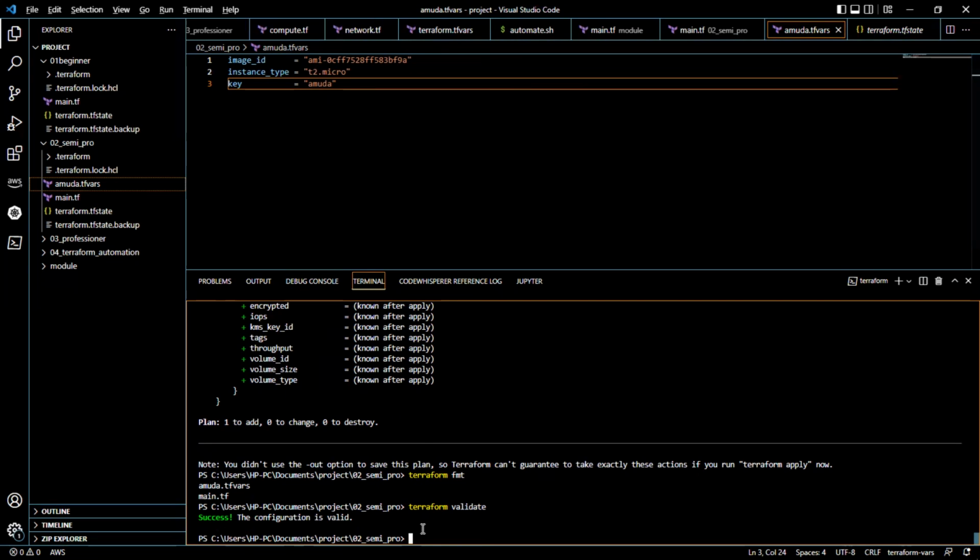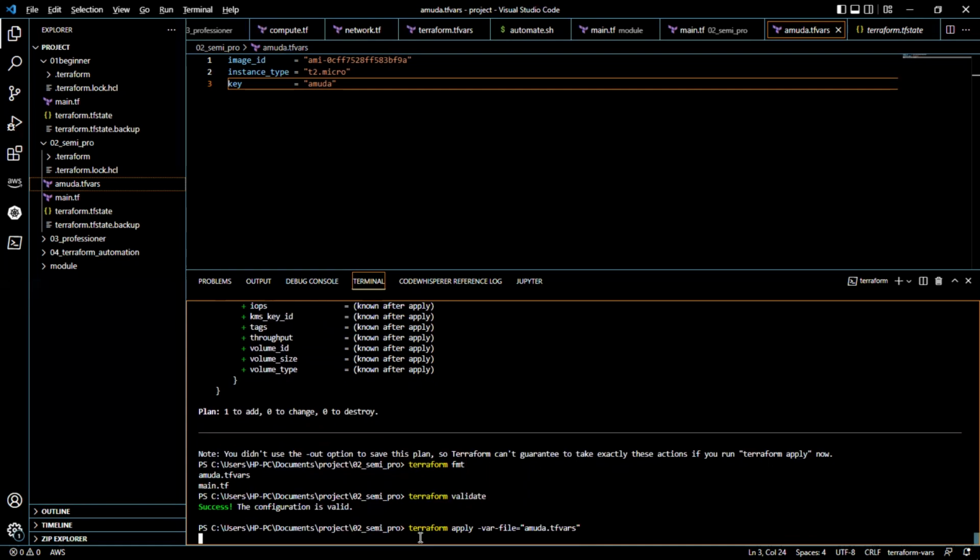So let me run Terraform apply for this. So I want to apply this and it's going to create the instance again for us.